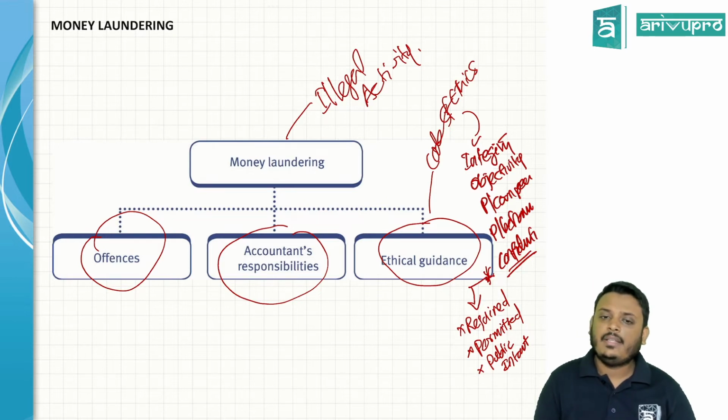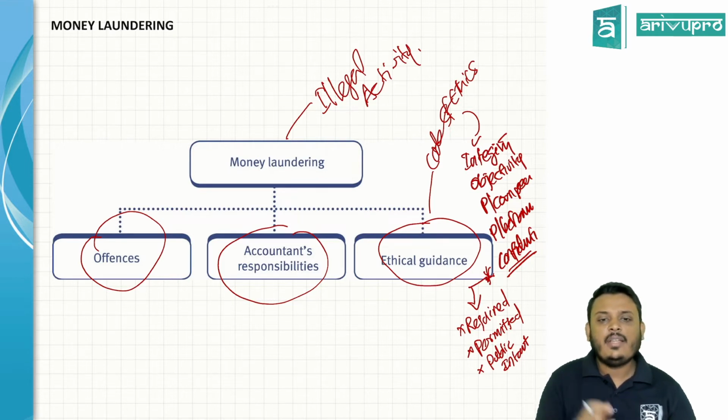So simply, the ethical guidance says that even if there is confidential information that needs to be protected, the auditor can still disclose if there is any money laundering. And it's very important: the auditor should disclose, not can, should disclose. Failure to disclose this type of illegal money laundering activity is also treated as a crime, and the auditor is also answerable. He is also part of that crime.